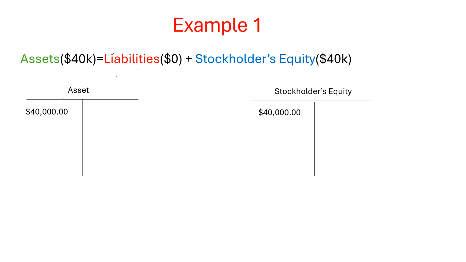Common stock is a part of stockholders' equity, so we will debit $40,000 to stockholders' equity. Liabilities are not being impacted in this transaction, so they remain as zero. Cash is an asset, so we will also debit $40,000 to the asset account. Remember, the basic accounting equation states that assets equals liabilities plus stockholders' equity. It is important that both sides equal. Since both sides equal $40,000, we know that we recorded the transaction correctly. We should also remember that we increased the asset account by debiting it by $40,000, while simultaneously decreasing the stockholders' equity account by debiting it by $40,000 as well.